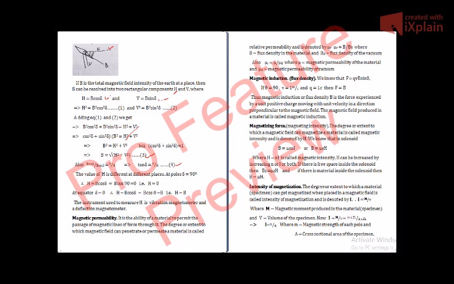Now let us discuss some important elements which we will need in calculating the magnetic field of the Earth. One is magnetic permeability. It is the ability of a material to permit the passage of magnetic lines of force through it. The degree or extent to which a magnetic field can penetrate or permeate a material is called relative permeability and is denoted by mu r.